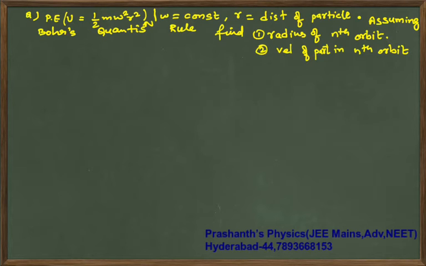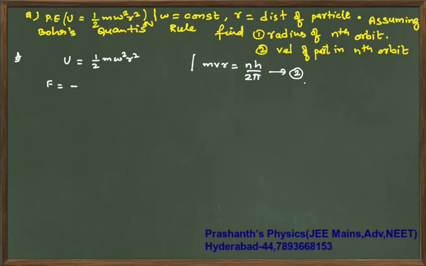Hope you have tried the answer to this question, you have paused the video clip. Now the answer to this question is, you are given potential energy as half into m into omega square r square. Now assuming Bohr's quantization rule to be valid means your equation is mvr is equal to nh by 2 pi. This is your second equation. Now from this equation, your force is minus dou U by dou r, that is equal to minus of dou by dou r of half m omega square r square. Now when you are differentiating partially with respect to r, this half m omega square can be treated as constant.